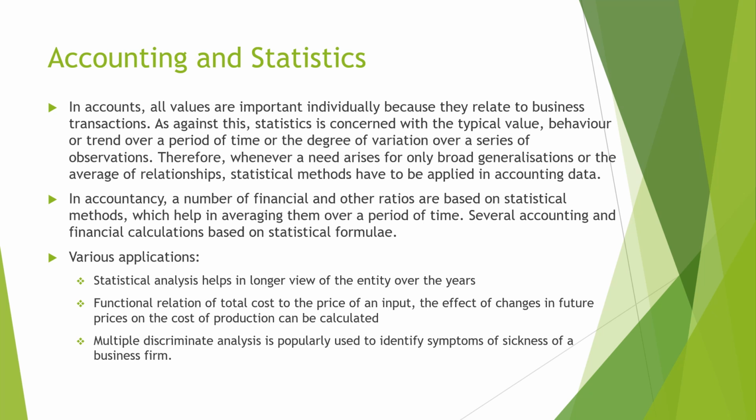In accounting, all values are important. Each and every value of an entity or a transaction or sum of accounts is very important for an organization. Each item of a balance sheet is also very important. But in order to take decisions, we have to establish the relationship of various items of the balance sheet and the profit and loss account. In order to generate that relationship, we use statistics. Statistics is concerned with the typical value, behavior or trend over a period of time. It helps in creating a ratio or a trend or percentage of profit, likewise. So these can be generated using statistics.